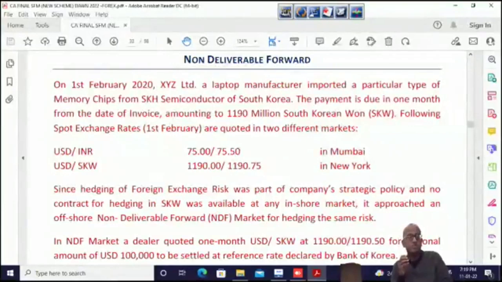Since hedging of foreign exchange risk was part of the company's strategic policy, and no contract for hedging in SKW was available at any onshore market, it approached an offshore non-deliverable forward market for hedging the same risk. So when people read this sum in the exam, the first paragraph would have been very easy: we have to find out the cross rate, rupee per SKW. But when they read the second paragraph, they found that it's going into some other territory, the non-deliverable forward contract, because the SKW contract is not entered in India.